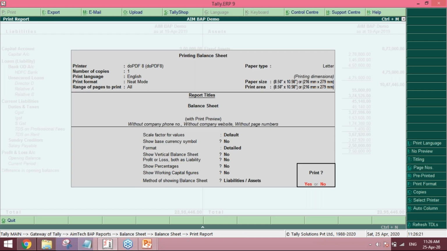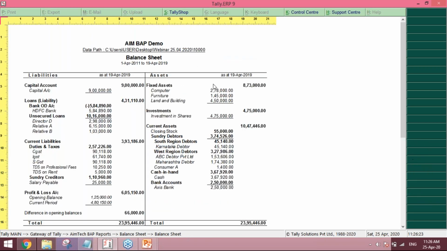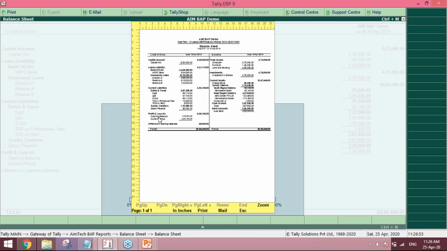And also we have given this company path printing so that you can know from which path that balance sheet was being prepared and finalized. So the data path you can see here: users, desktop, webinar 25. This was the data path from which the data was finalized, and I have printed the balance sheet. So you can know very well which was the final balance sheet and which was the final company which I have incorporated into my income tax and other statutory reportings.